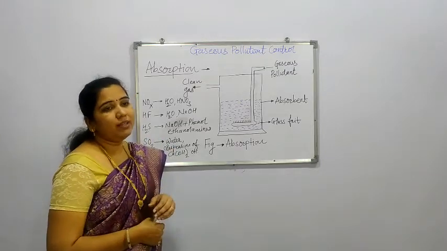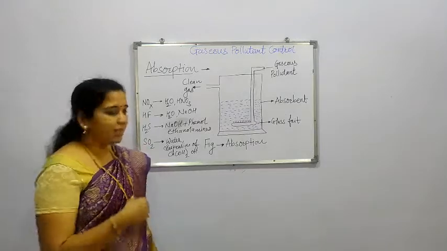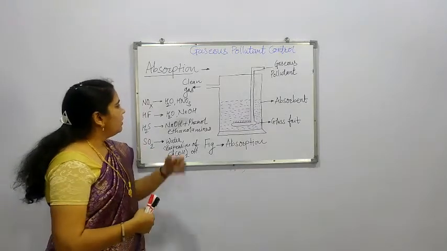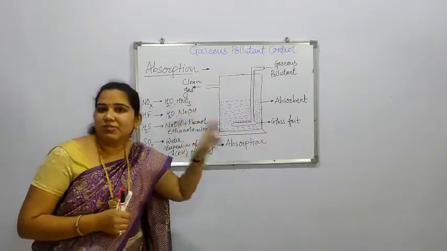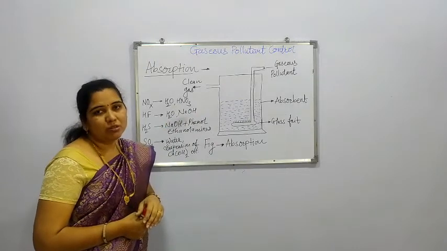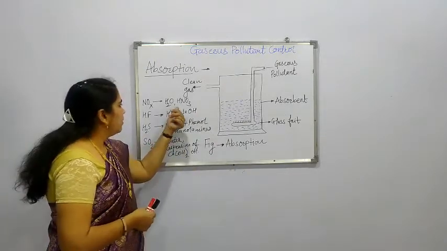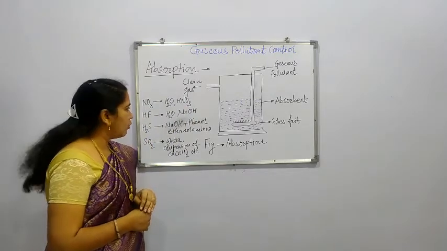These are the different types of harmful pollutants which can be absorbed by this particular process. So the examples of absorbents, meaning those liquids which are to be used, are water and dilute nitric acid. These two are responsible for absorbing oxides of nitrogen.